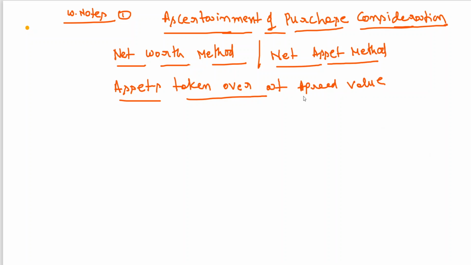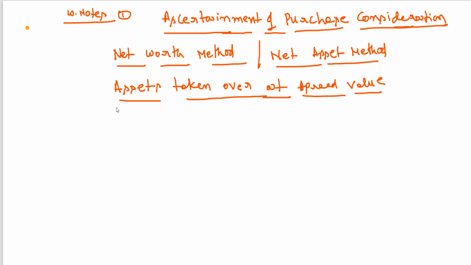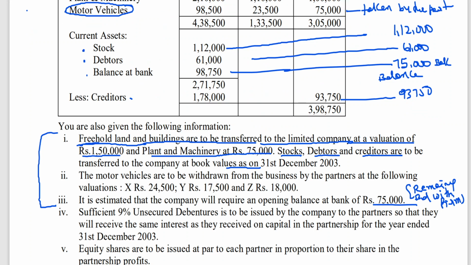I told you agreed value can be book value, more than book value, or less than book value. I am writing here: freehold land and building 1,50,000. Then plant and machinery 75,000.